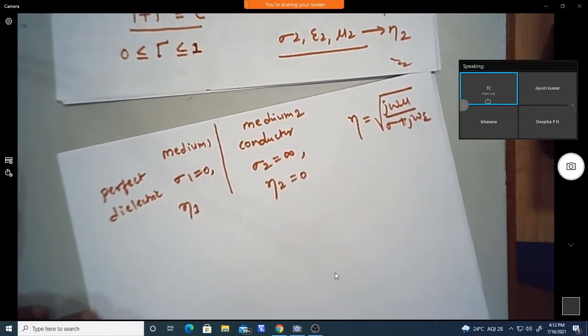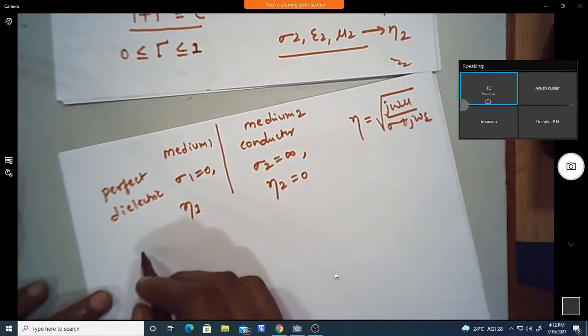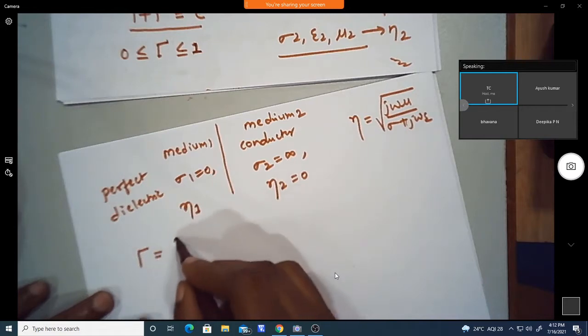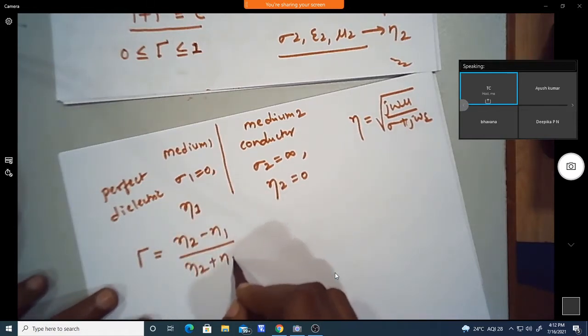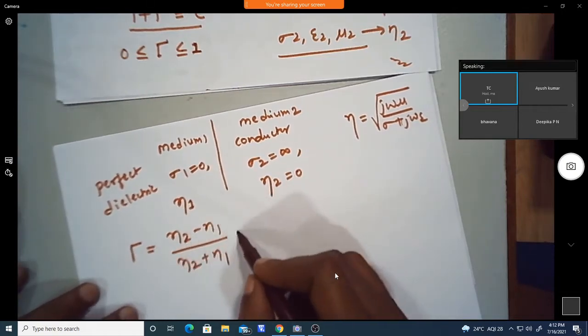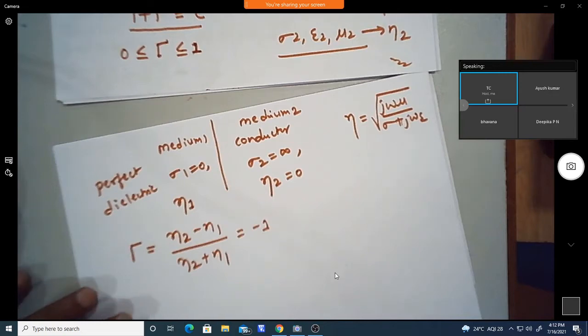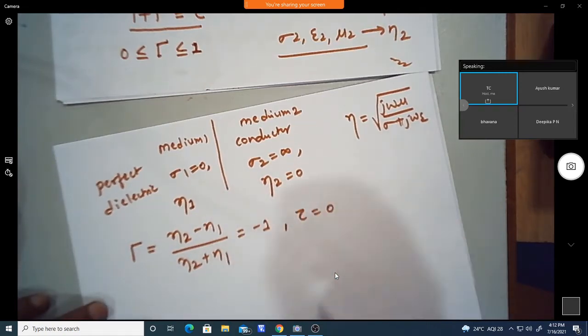Now if you take the reflection coefficient equation, gamma is equal to eta 2 minus eta 1 divided by eta 2 plus eta 1. If I substitute eta 2 as 0, we are going to get the reflection coefficient gamma as minus 1, and the transmission coefficient as 0.